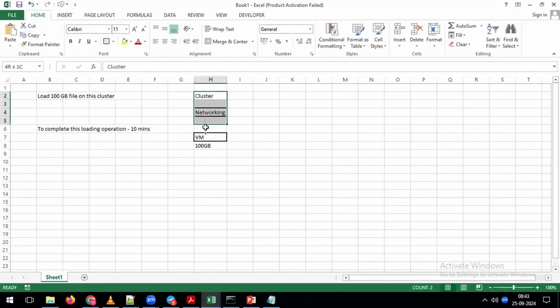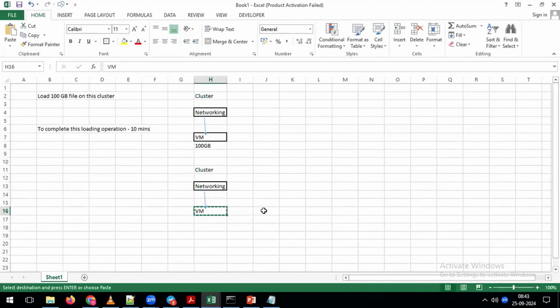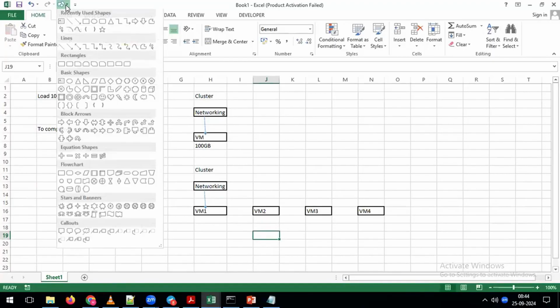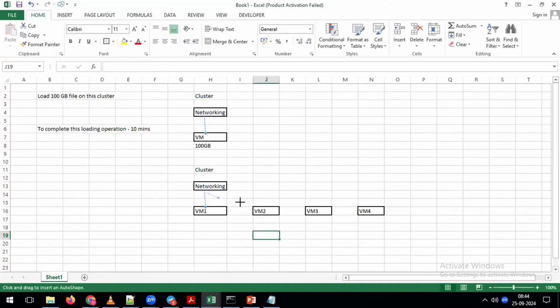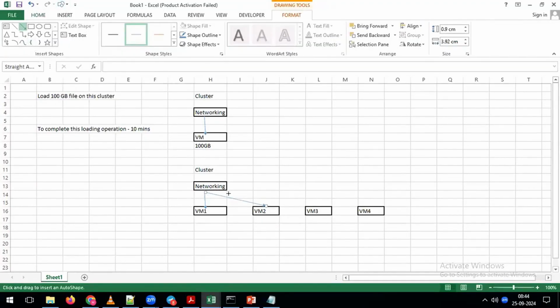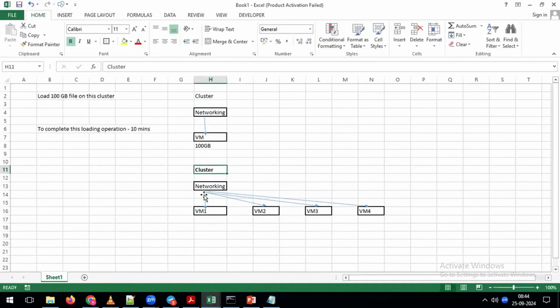For that, what I am going to do here is create a cluster. In this cluster, I am going to maintain multiple virtual machines. So for example, here I have virtual machine 1, virtual machine 2, virtual machine 3, and virtual machine 4. In between all these virtual machines, we are going to maintain the communication by using networking. So we have a total of 4 different virtual machines. Now you have the cluster with 4 virtual machines.